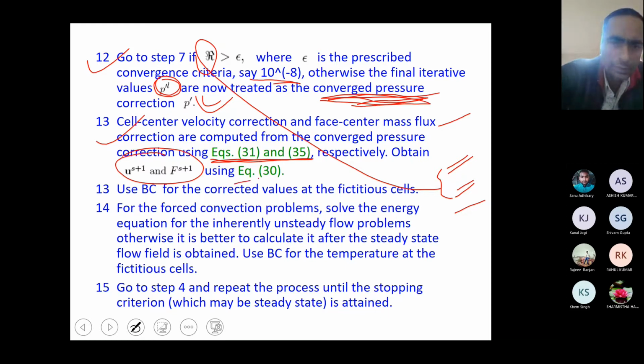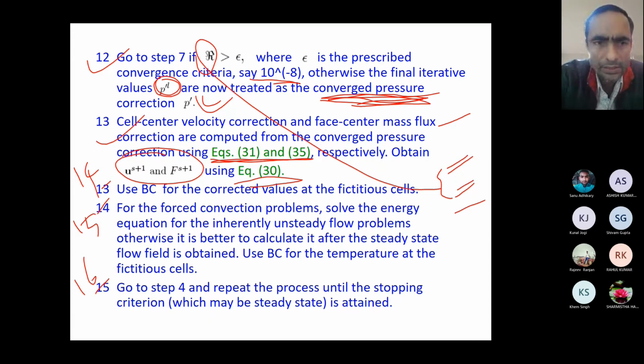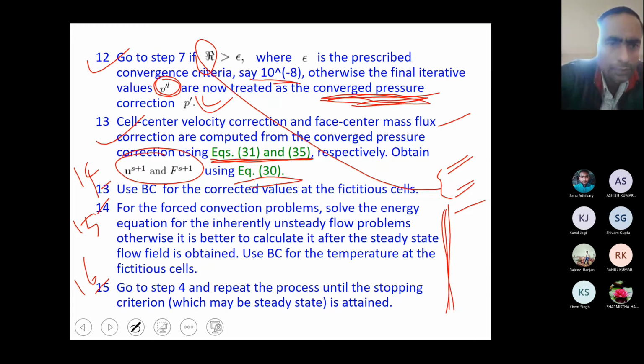By equation number 30. So use equation number 14, 15 and 16. Use boundary condition for the corrected values at the fictitious cells. Now for the forced convection, it is already simplified. If you are having a forced convection problem, solve the energy equation for inherently unsteady flow problems. Otherwise, it is better to calculate it after the steady state flow is obtained. Use boundary condition for the temperature at the fictitious cells.